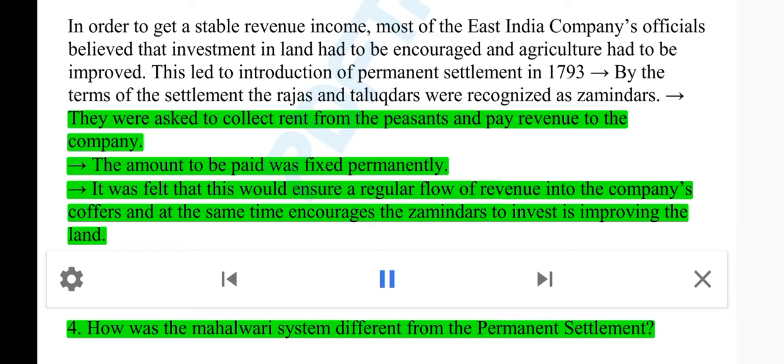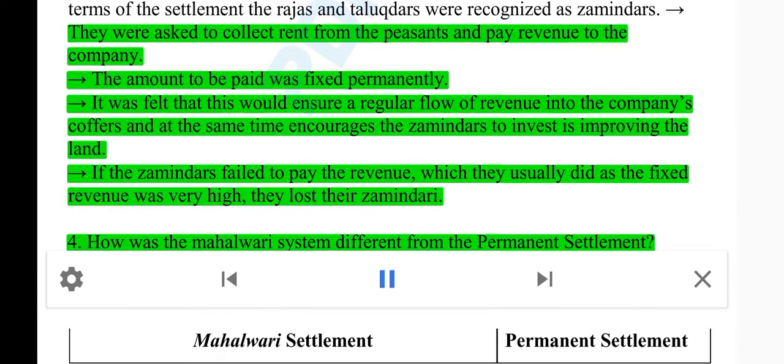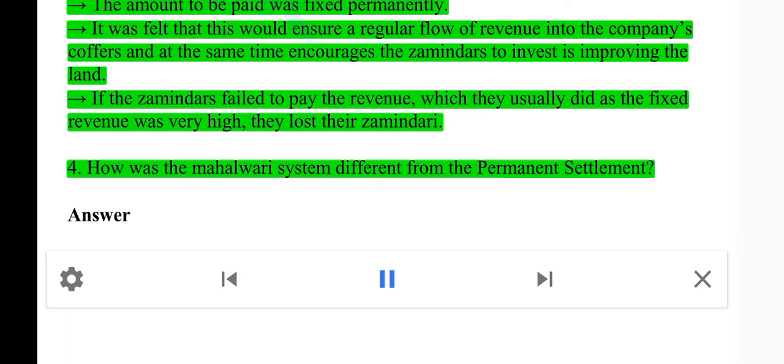It was felt that this would ensure a regular flow of revenue into the company's coffers and at the same time encourage the zamindars to invest in improving the land. If the zamindars failed to pay the revenue, which they usually did as the fixed revenue was very high, they lost their zamindari.